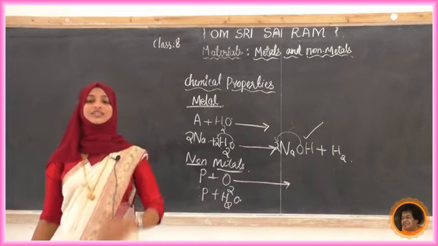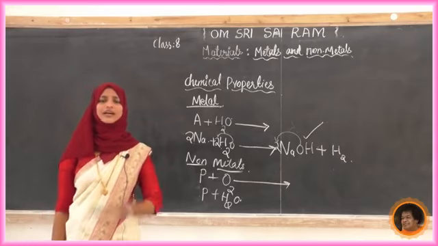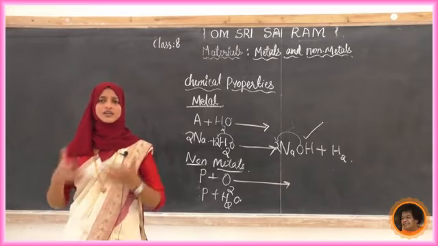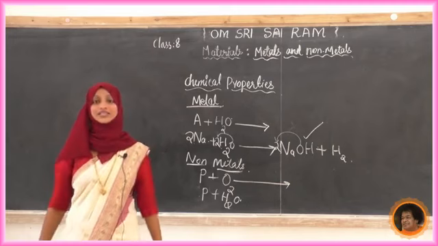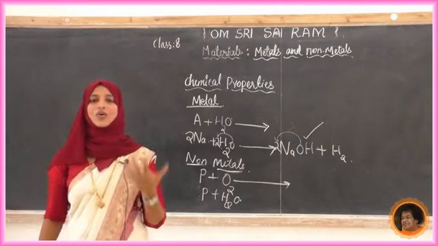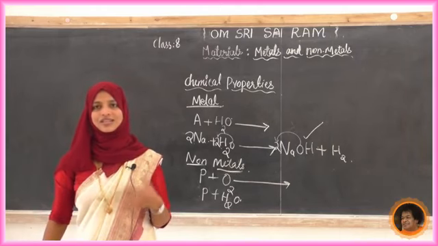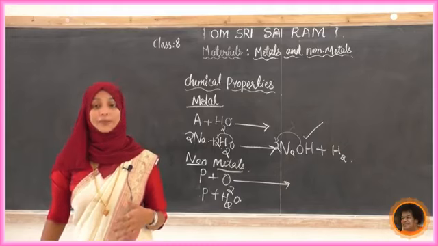Okay. Next, any other uses? Yes. Windows, rods, doors, all those things we can see. Upon that, jewels we have discussed. Silver, gold, platinum, all those metals are used for ornamental purposes.